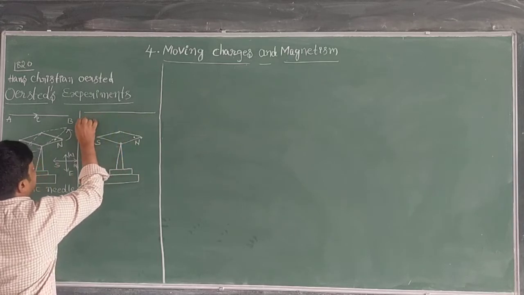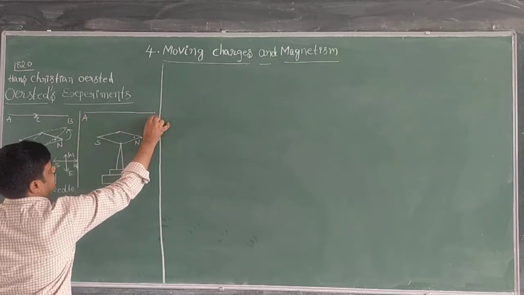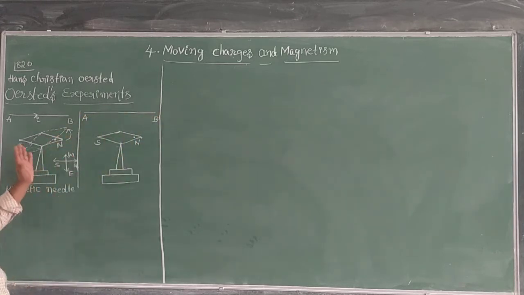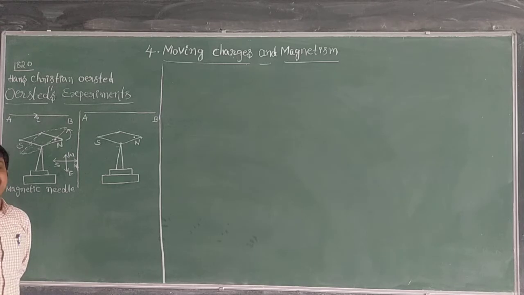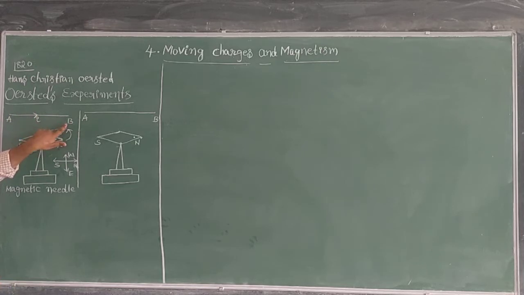Now you just see here. This is another current carrying wire, AB current carrying wire. The same case, another one I am taking. In this case, suppose, sir, the direction of the current is reversed. Initially the current is flowing from A to B. When the current is flowing from A to B, the north pole of the magnetic needle is deflecting towards west.